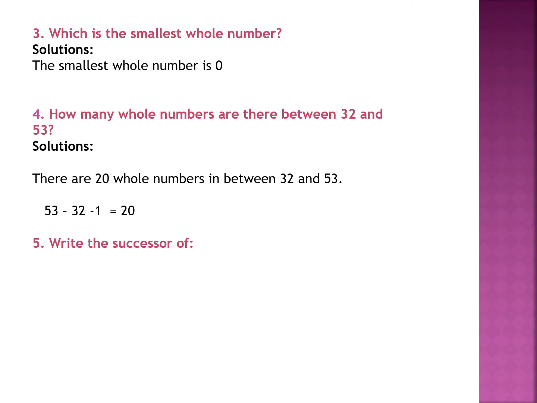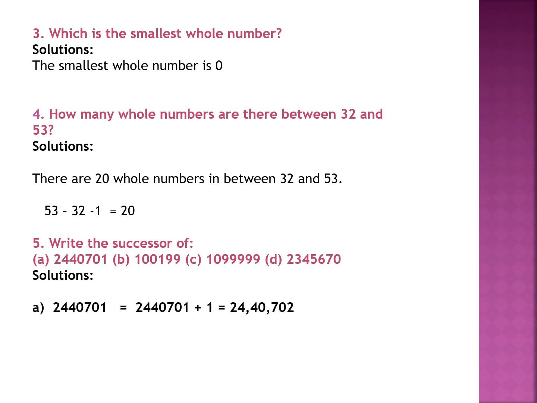Question number 5. Write the successor of the given numbers. Children, all of you know that to obtain the successor, you will add 1 to the given numbers. So, look at the first part, 24,40,701. If you add 1 to it, you will get 24,40,702. B part, 1,199. After adding 1 to it, you will get 1,200.